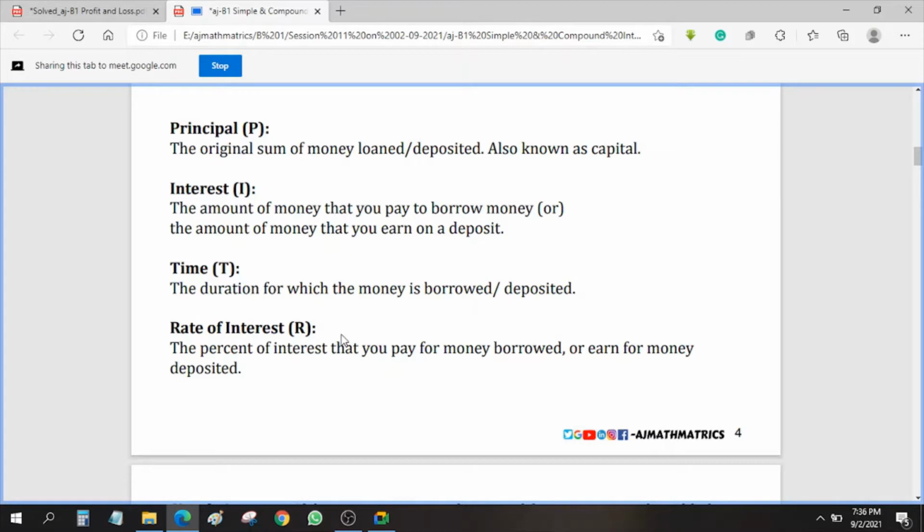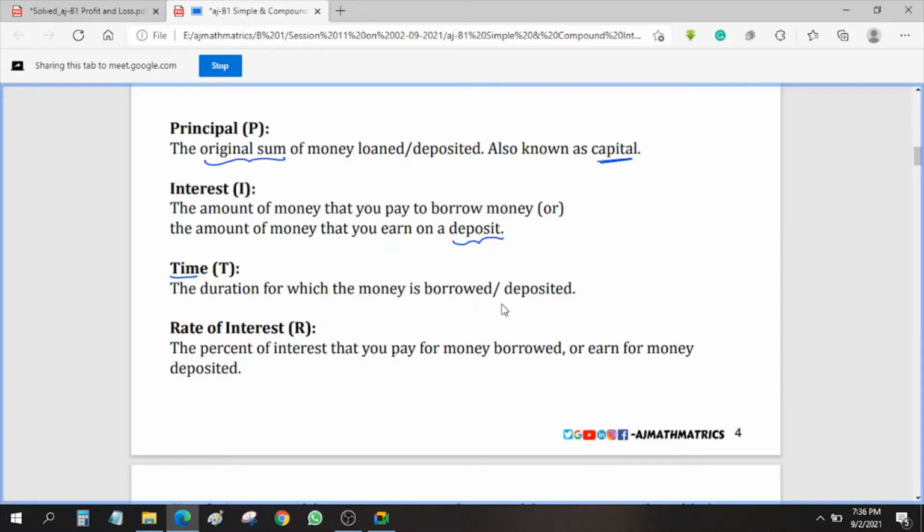Now, here is the definition of a principal: the original sum of money loaned or deposited. The original sum of money that is loaned or deposited, we call it capital, and we also call it principal. Now what about interest? The amount of money that you pay to the lender, or the amount of money that you earn from the deposit. Whatever extra amount you get for the deposit, we call that interest. Next, time: the duration for which the money is borrowed or deposited.